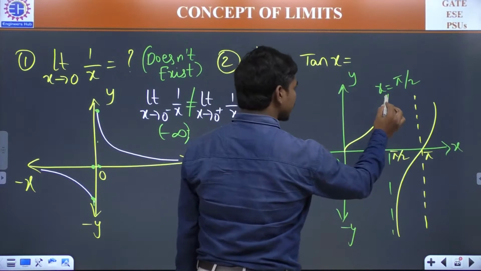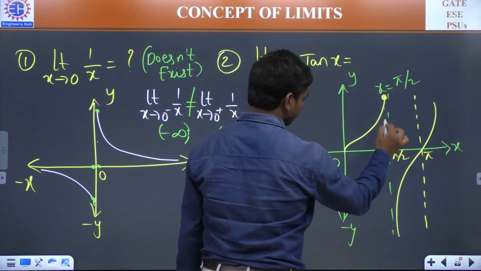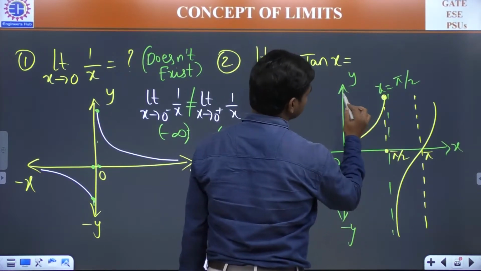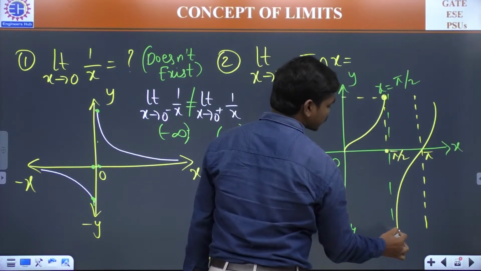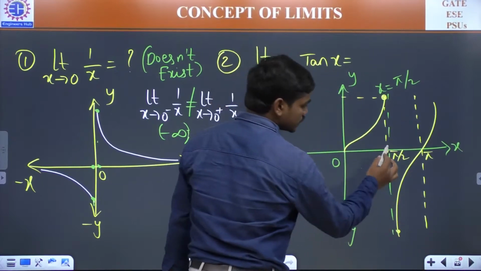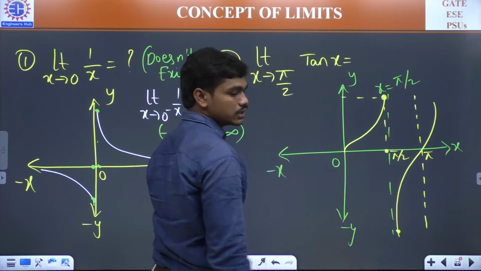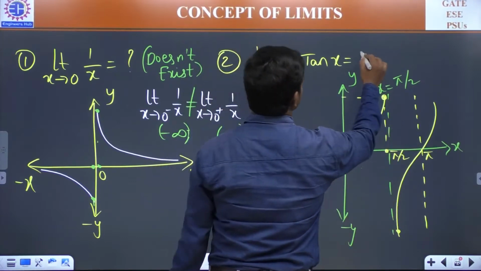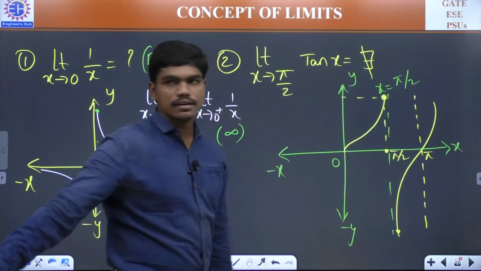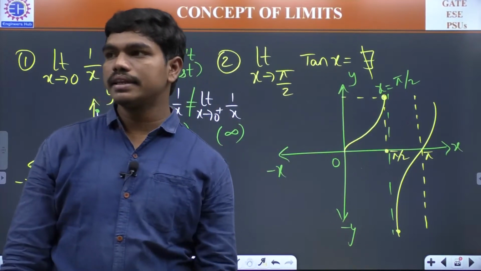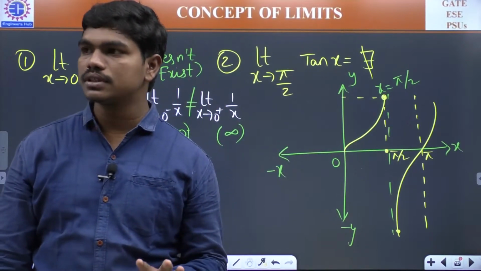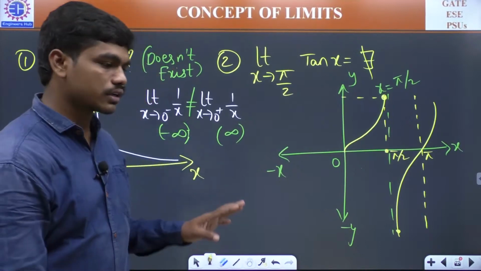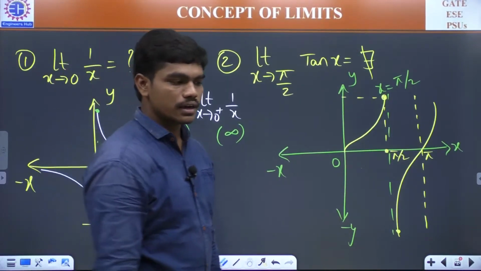So if you see, in the left neighborhood of pi by 2, somewhere here, the value is tending to plus infinity, and in the right neighborhood of pi by 2, tan x is tending to minus infinity. So these two are also not equal, and this limit does not exist. Did you all understand why both these limits do not exist? And these two limits were asked in many exams a lot of times, but not in GATE most frequently. Clear?